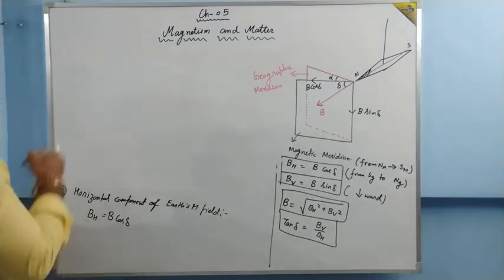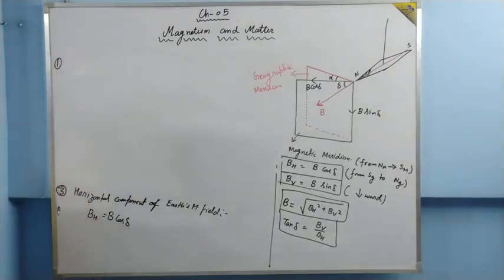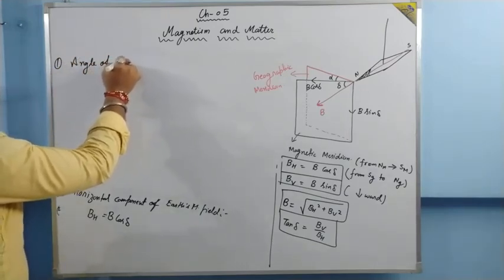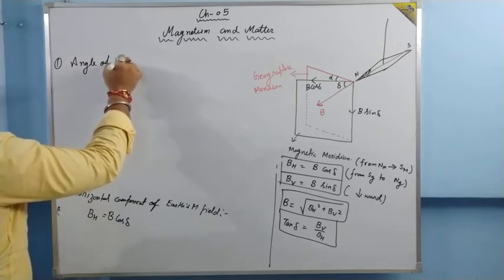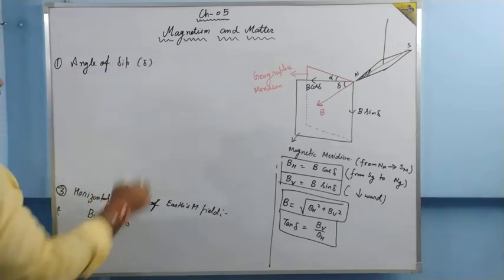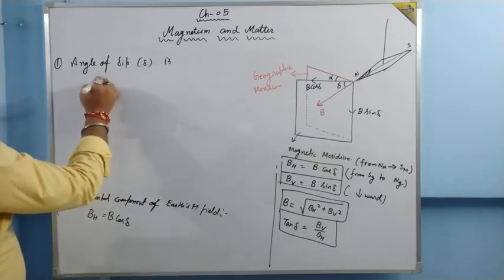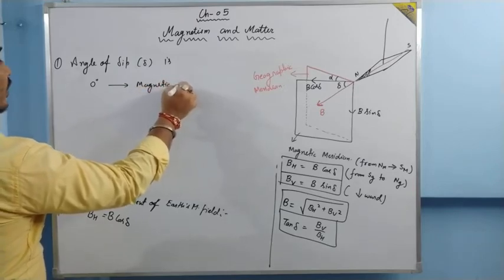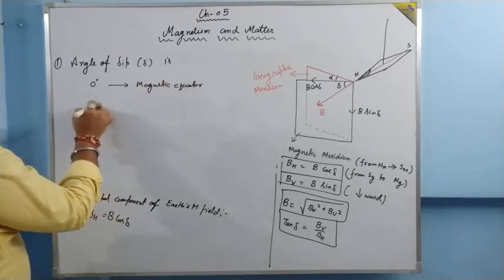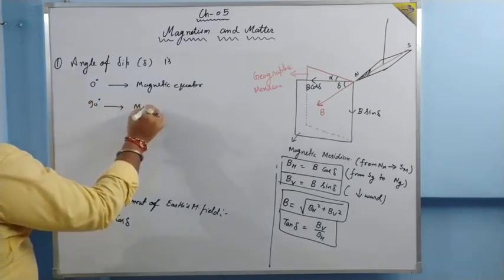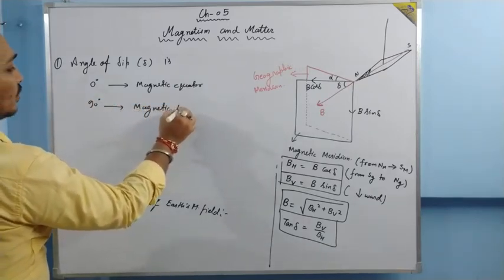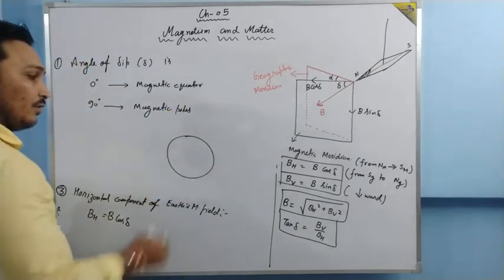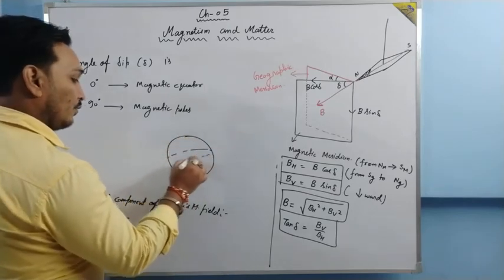Okay? Some points. First point, the angle of dip, that is your delta, is 0 degree at the magnetic equator, and 90 degree at the magnetic poles. Why is it so? Just try to understand. Suppose this is your Earth, this is your magnetic equator.